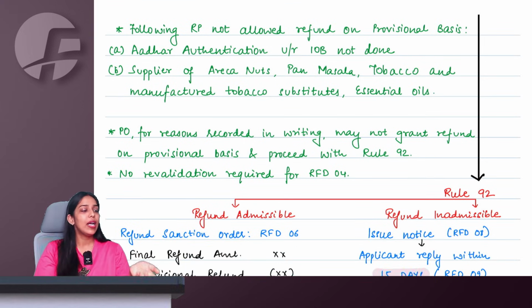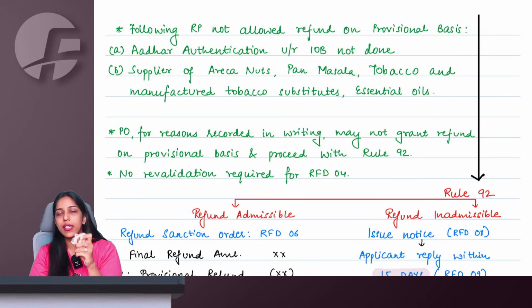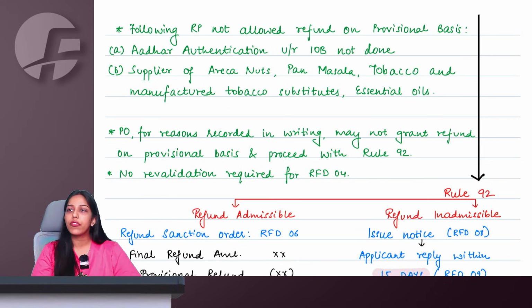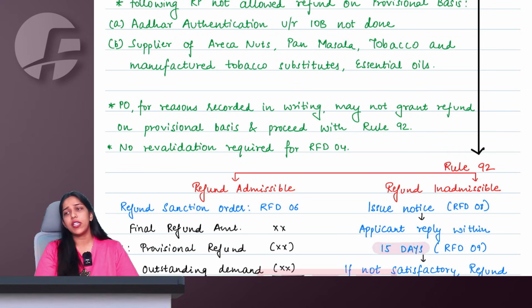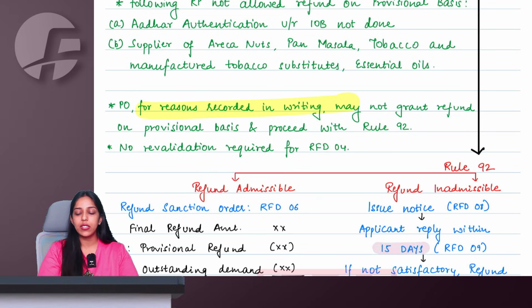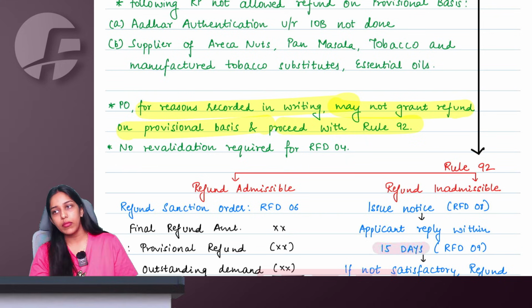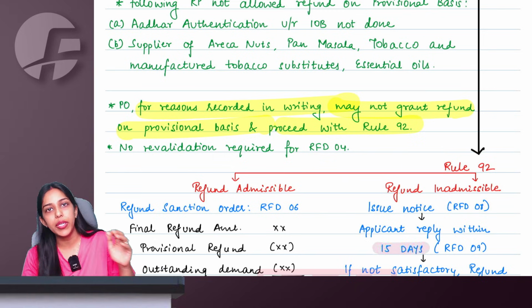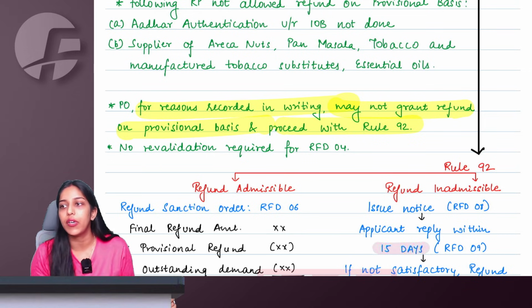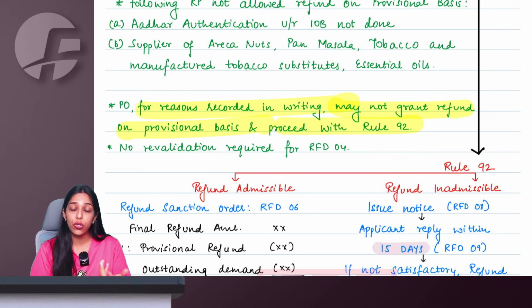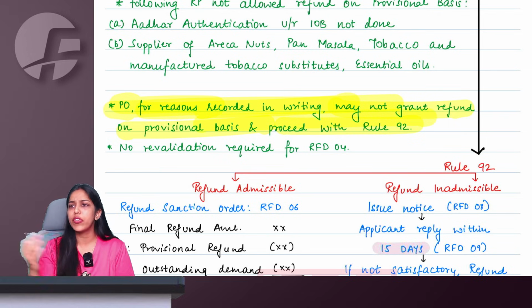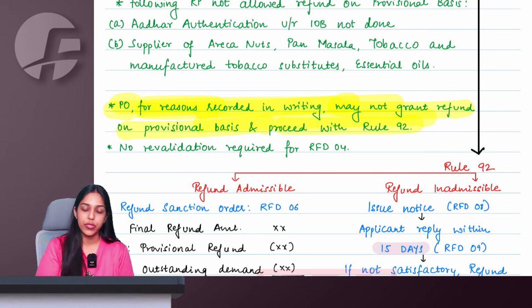Ma'am, for other people also, let us say I am a normal supplier of these butterflies, as in the clutchers. I am a zero-rated supplier of clutchers, ma'am. But still, proper officer feels that no, I might have made some errors, I might be doing something wrong because of which I should not be given provisional refund. So they can record the reasons in writing, may not grant me the provisional refund, may decide to follow the full procedure of Rule 92. But if they do so, they will have to record a reason, because normally as per law, zero-rated suppliers should be given provisional refund. But if they are not given provisional refund and the full procedure is being followed, what is the reason to do so? The proper officer has to record, and then officer can continue to follow the full procedure.